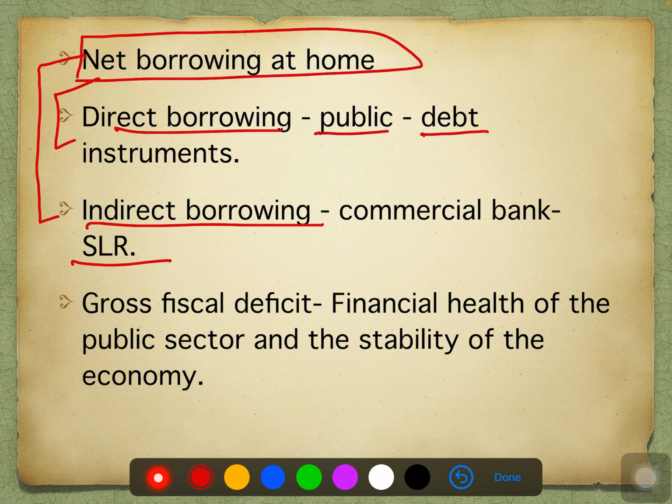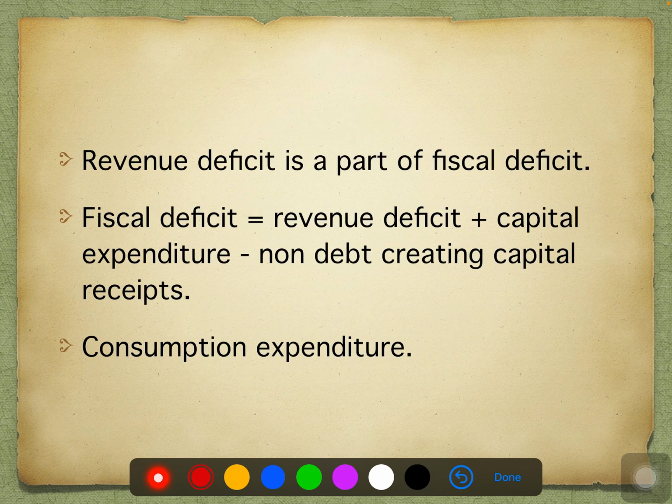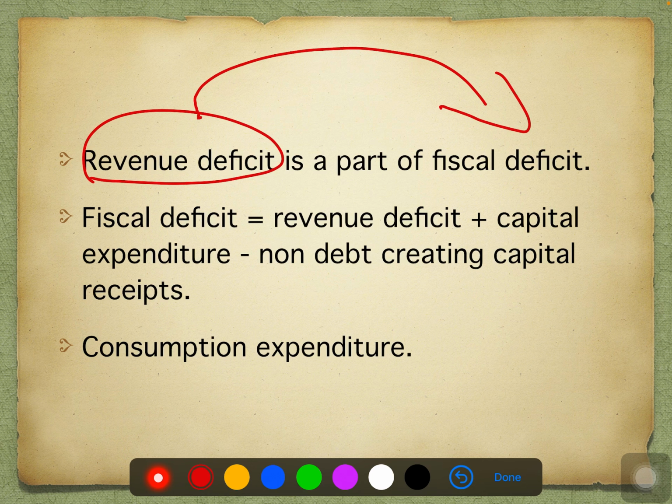After this, why is gross fiscal deficit so important? The gross fiscal deficit is a key variable in judging the financial health of the public sector and the stability of the economy. How stable it is, what is the financial health of the public sector, how the government sector is working, how financially strong they are, how stable the economy is. To analyze that, fiscal deficit plays a very important role. Revenue deficit is a part of fiscal deficit. Revenue deficit is an individual topic. We have already studied it previously in the same video. The revenue deficit is also part of fiscal deficit.